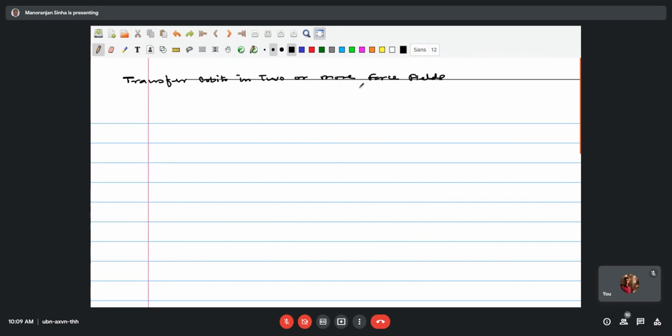Transfer orbits into more than one force field, as per the instruction letter. I don't know from where this line has appeared.